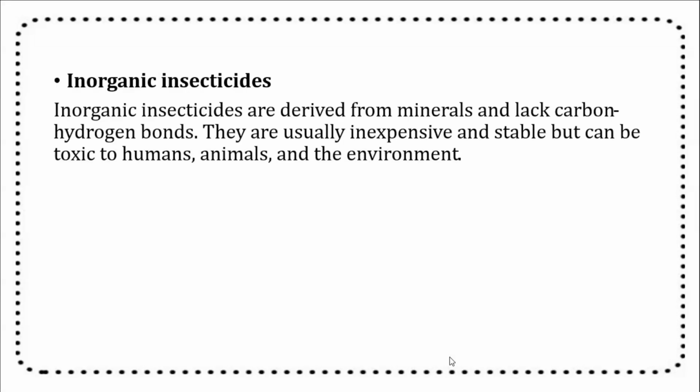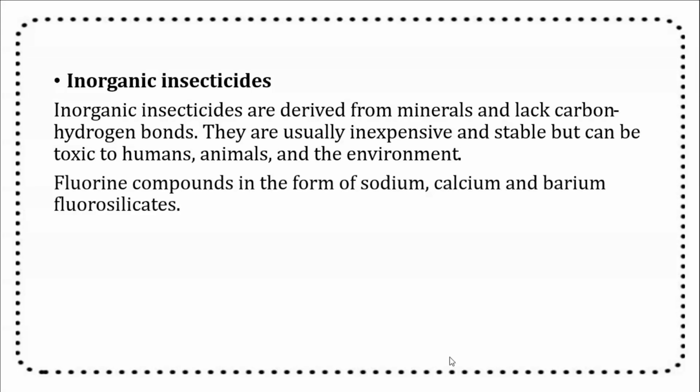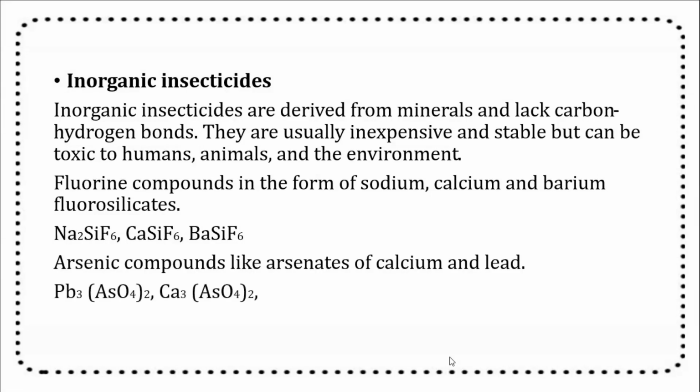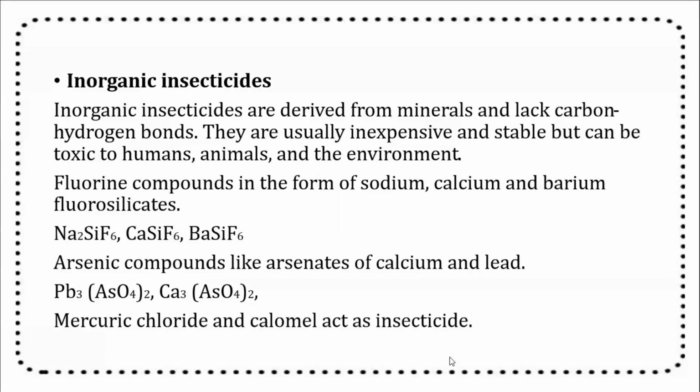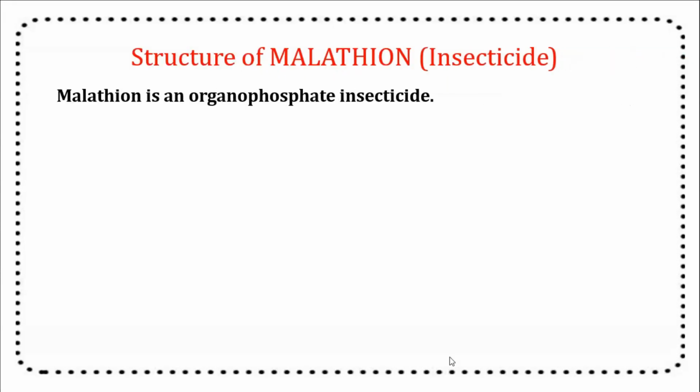Inorganic origin insecticides. These are insecticides which are derived from minerals and lack carbon-hydrogen bonds. They are usually inexpensive and stable, but can sometimes be toxic to humans, animals, and the environment. The examples are fluorine compounds in the form of sodium, calcium, and barium fluorosilicates. Arsenic compounds like arsenates of calcium and lead. Mercuric chloride and calomel also act as insecticides.